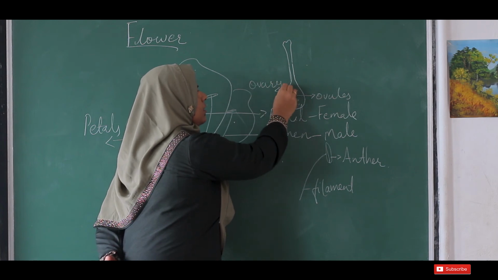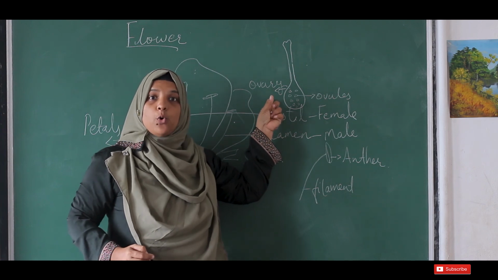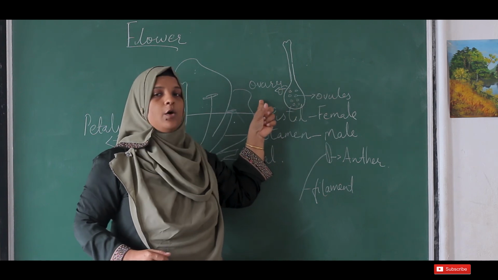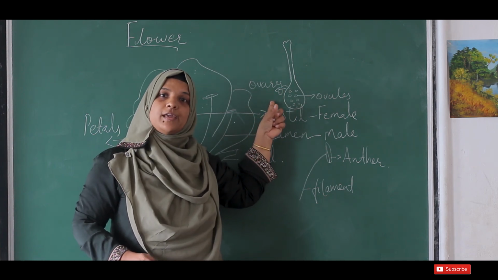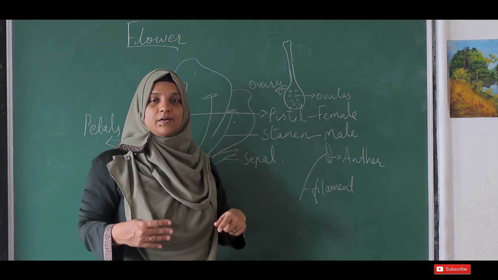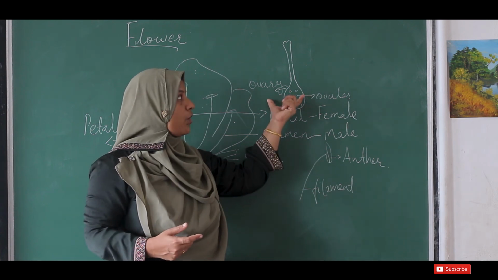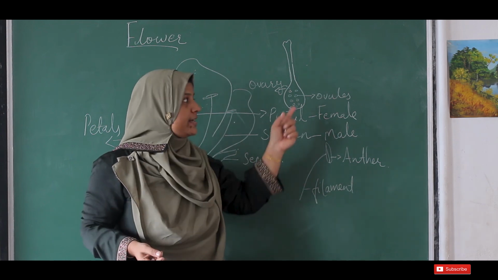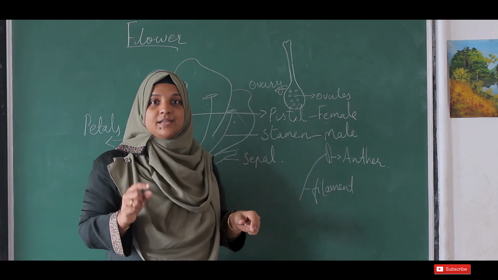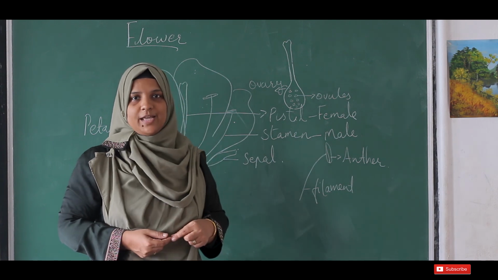So the base swollen portion of the pistil is called the ovary, and inside the ovary there are ovules. Later, after pollination, the flower will change into fruit. The ovary becomes the fruit, and inside it the ovules will change into seed. So what does a seed contain? A seed contains a baby plant from which a new plant can germinate.